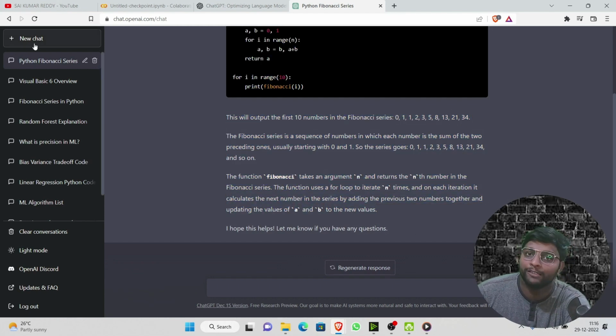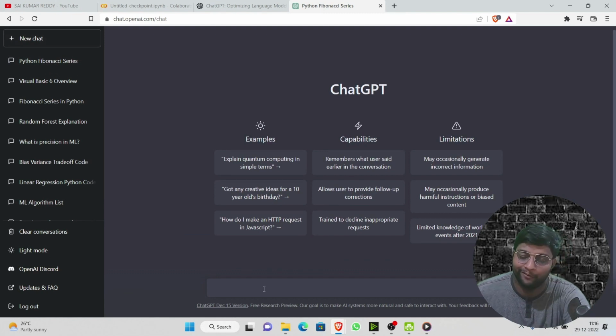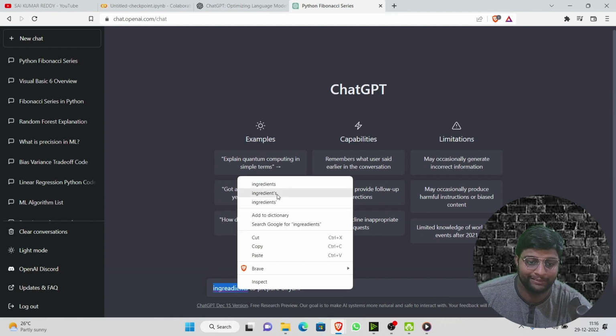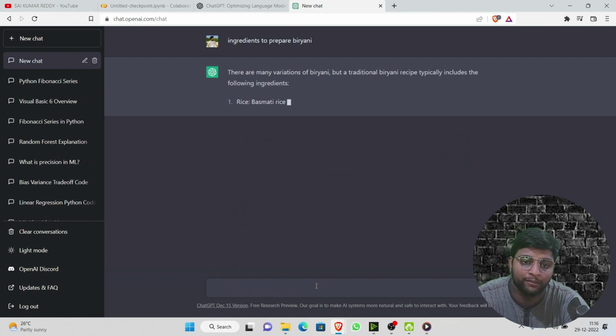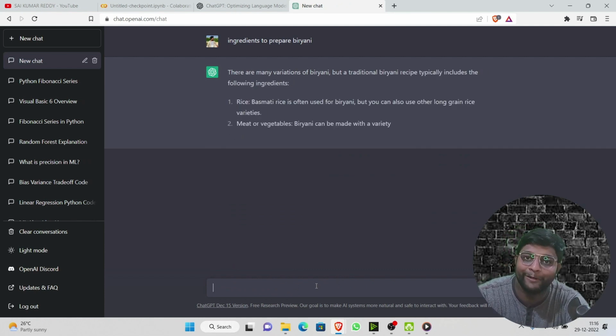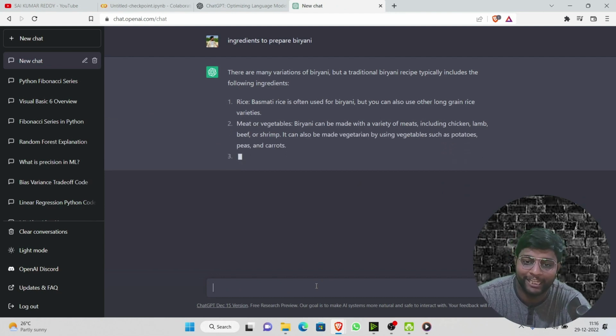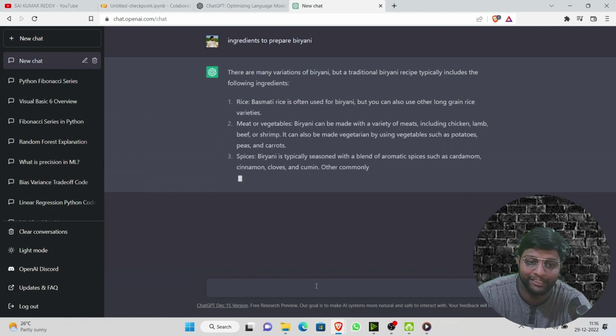Now let us see what ChatGPT can answer even in non-technical. For example, I'll just take a basic example like ingredients to prepare. This is famous, so we'll take this only. Enter. So you can see here it is showing you all the output. You can ask anything to this particular chat. It will answer you maximum 80 to 90% accurately.